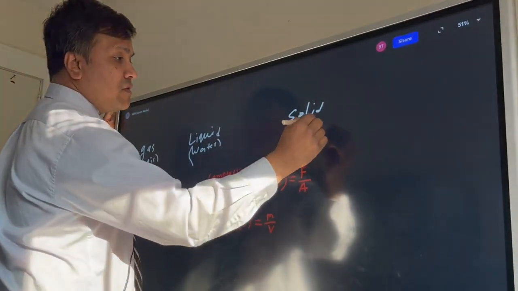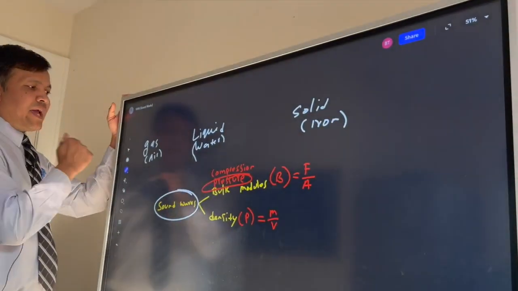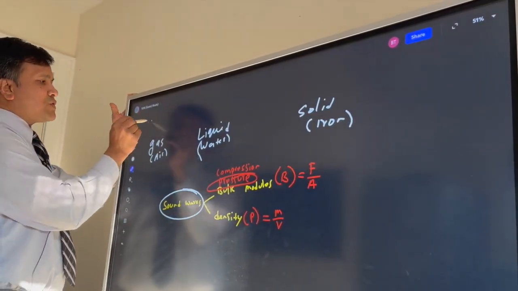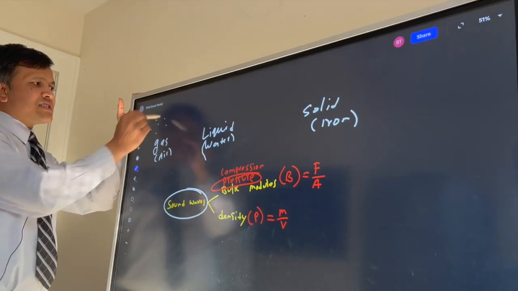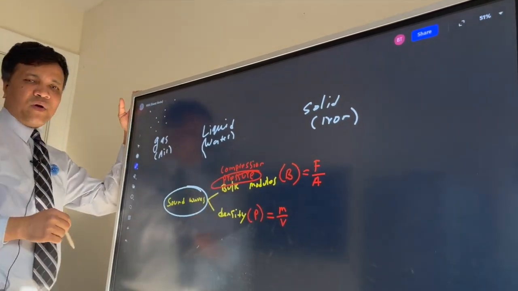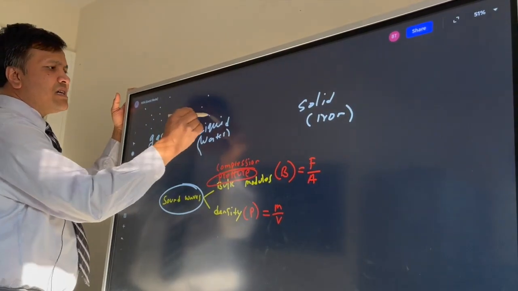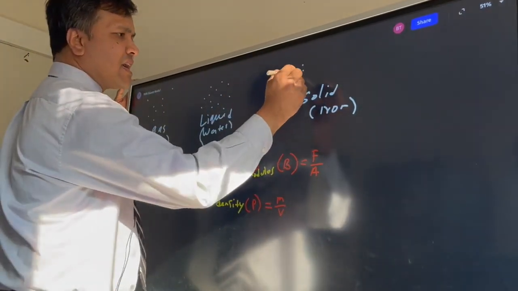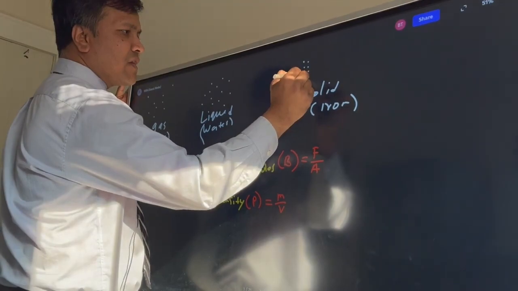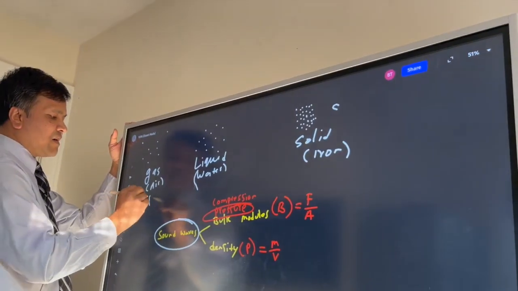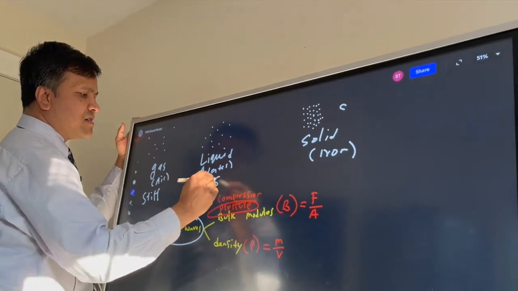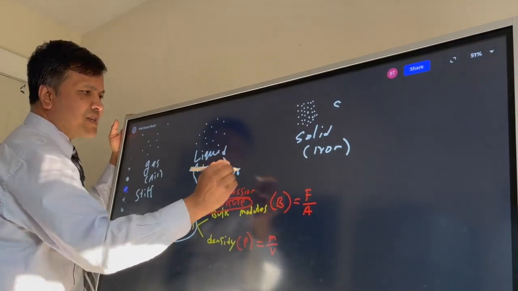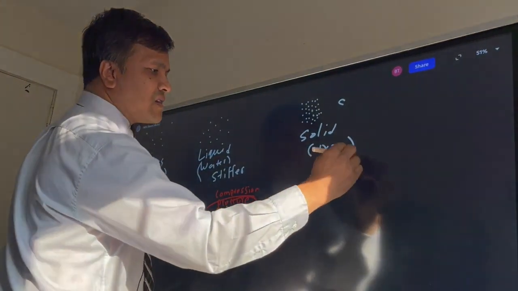Iron. Okay, now gas, of course, the particles spread around miles away from each other. Liquid, they are not that tightly bound, but the solid, they are very close to each other. This one is stiffer, and this one is the stiffest.